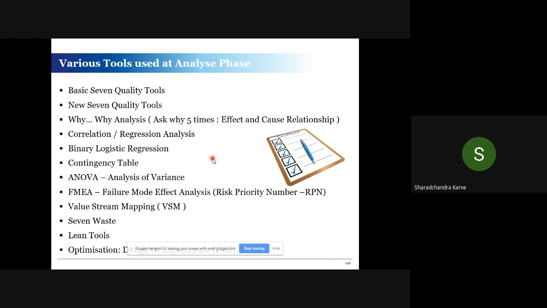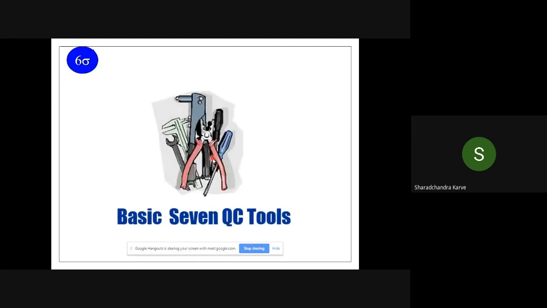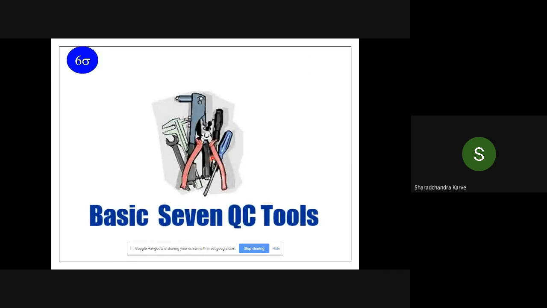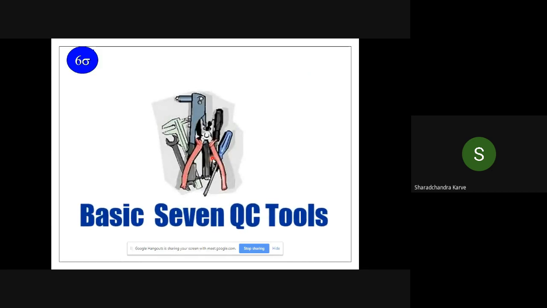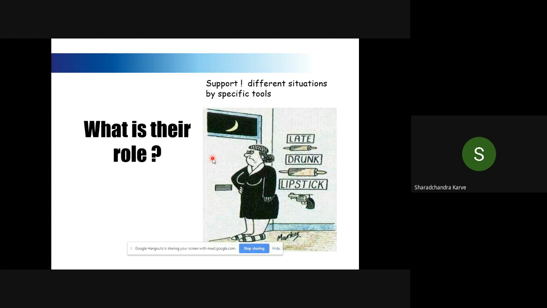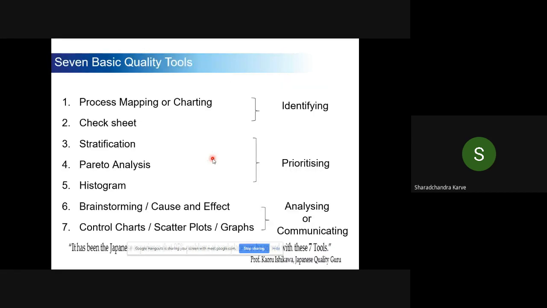So let us understand the basic 7 quality tools. They are not rocket science and are easy to understand. But unless you use one of the tools, you cannot proceed in your project. That is most important. They support different situations with specific tools. Now we'll look at what those tools are.